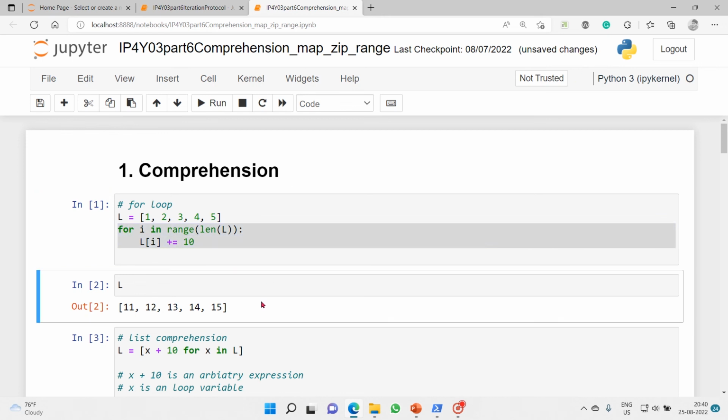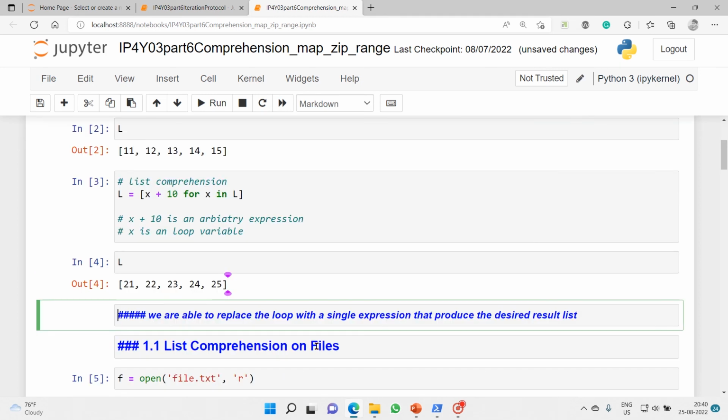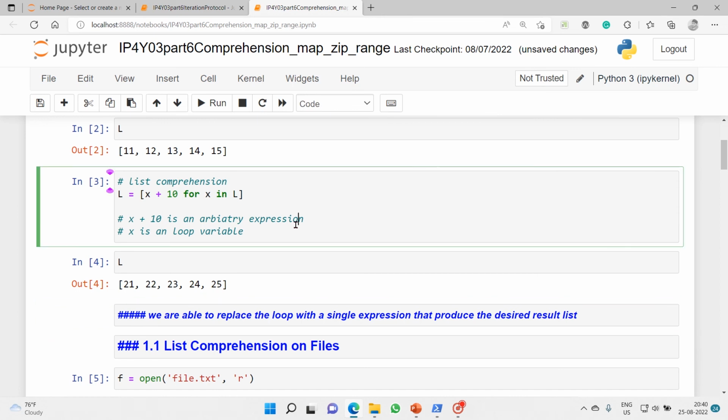So instead of doing it in a compound statement with indentation and all, we can do it in a single line. So let's see whether we are able to do that. If we are able to do that, then we will define what it is. So it is a list comprehension. We'll call it a list comprehension. It opens with a square bracket. That is how the expression works. Opens with a square bracket and closes with a square bracket. And inside that, first we'll write our target expression.